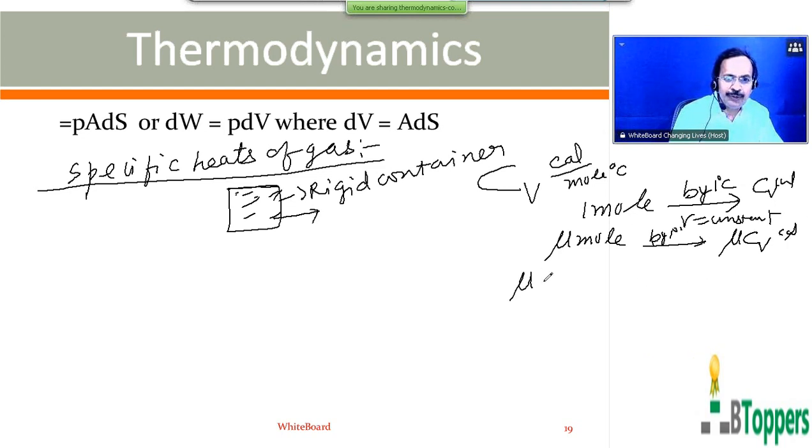So the amount of heat energy absorbed by nu moles of the gas when the temperature of the gas changes by dT at constant volume can be written as nu CV dT. The heat energy absorbed by the gas when it is heated at constant volume is denoted by dq subscript V.